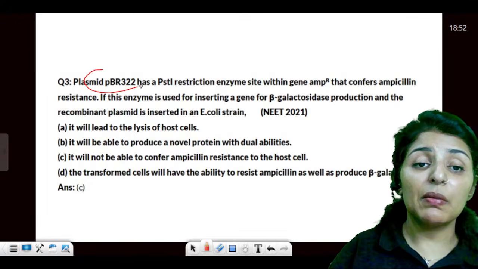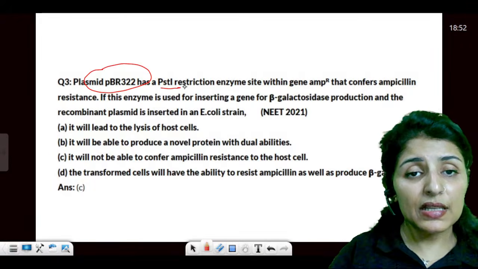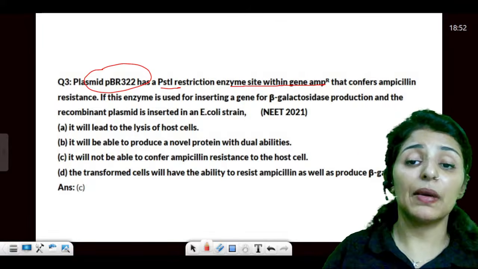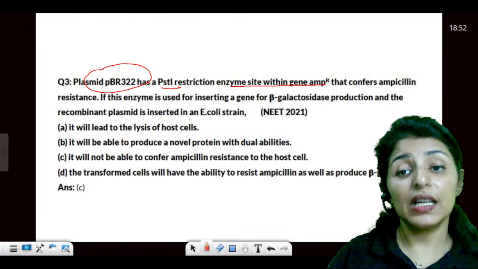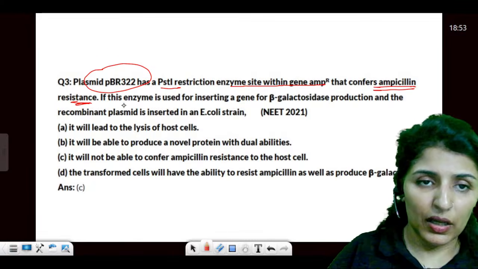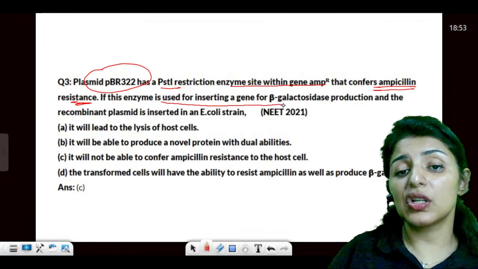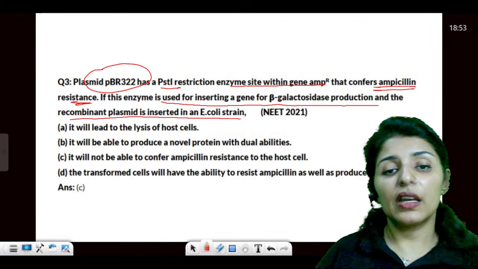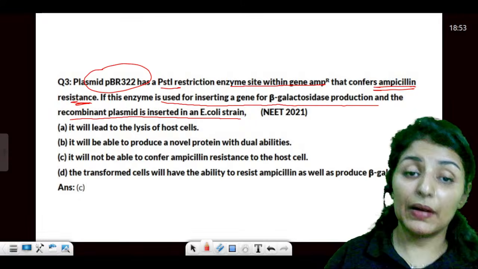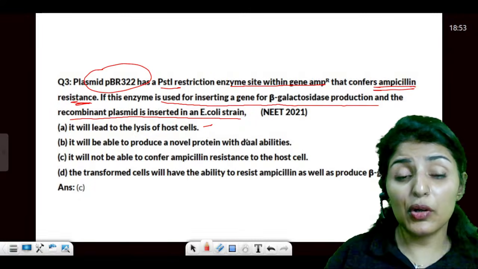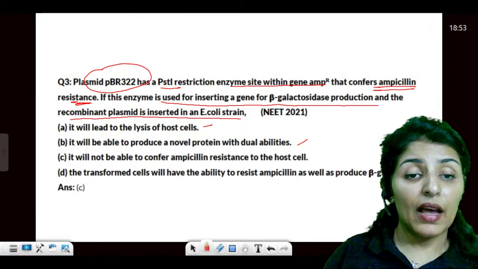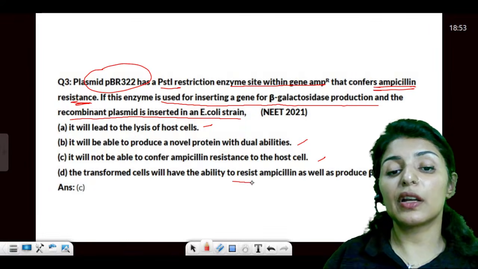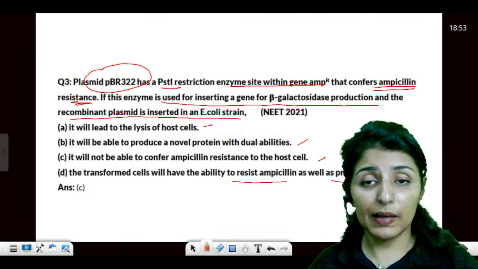Is that clear? Now pBR322 has a PstI restriction site within the gene AmpR, the ampicillin resistance gene, that confers ampicillin resistance. Okay. If the enzyme is used for inserting a gene for beta galactosidase production and the recombinant plasmid is inserted in an E. coli strain, what will happen? It will lead to lysis. It will be able to produce a novel protein with dual abilities, and it will not be able to confer ampicillin resistance, or the transformed cell will have the ability to resist ampicillin as well as produce beta galactosidase.